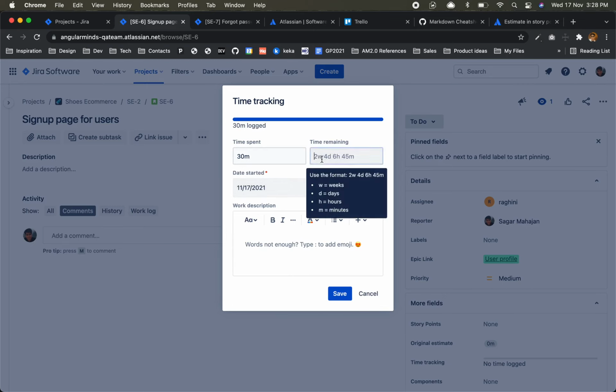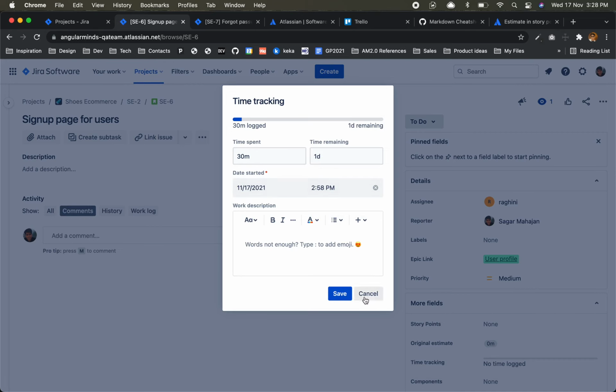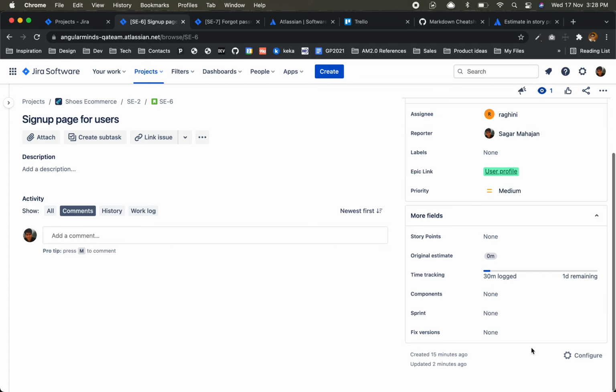Time remaining is 1 day. So you see here, I'm adding, like, this is my estimate and this is how we are going. Correct? Original estimate, this can be one. This is in minutes. Now this is not story points. Correct? Let's say 2 hours, and these were like 5. This is how we log the work.